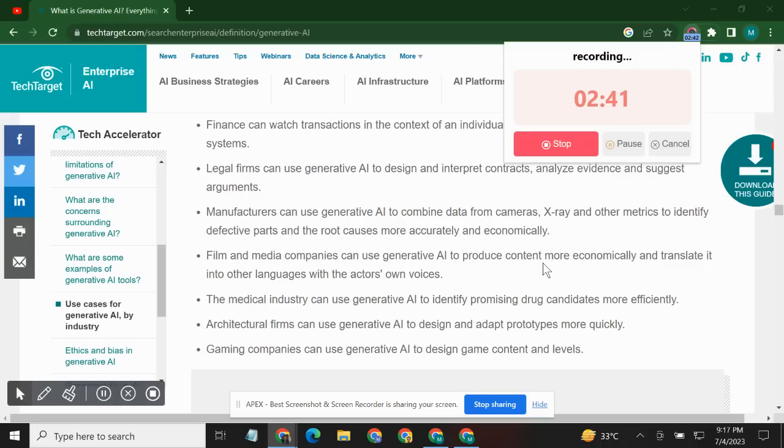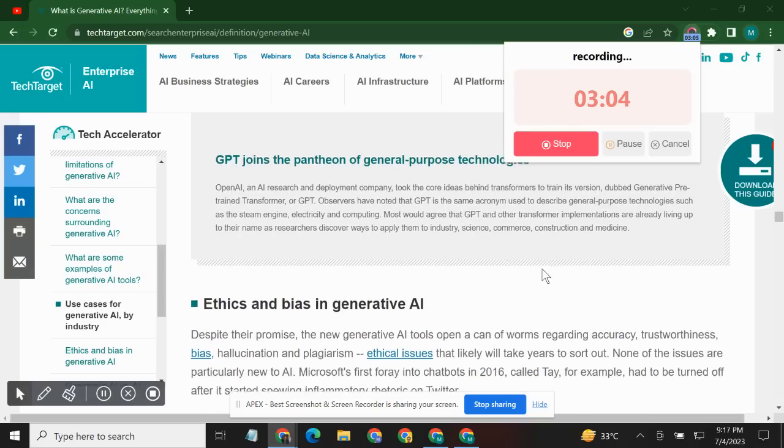Film and media companies can use generative AI to produce content more economically and translate it into other languages with the actors' own voices. The medical industry can use generative AI to identify promising drug candidates more efficiently. Architectural firms can use generative AI to design and adapt prototypes more quickly. Gaming companies can use generative AI to design game content and levels.